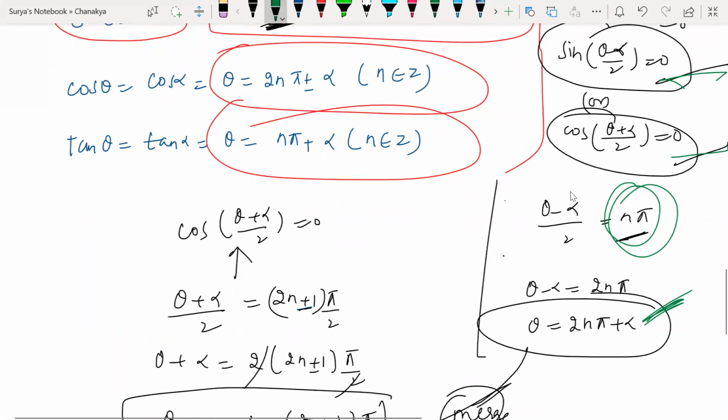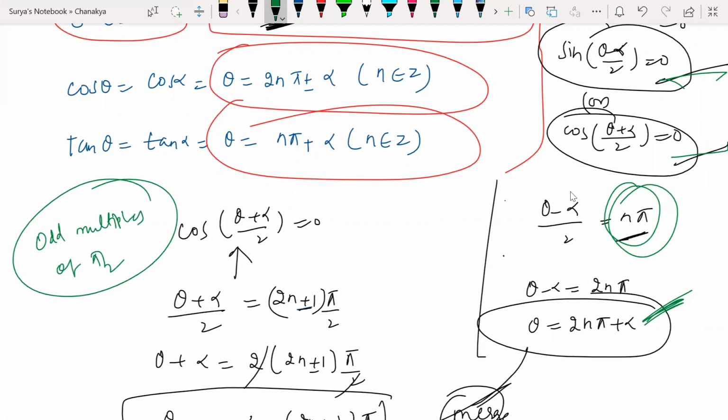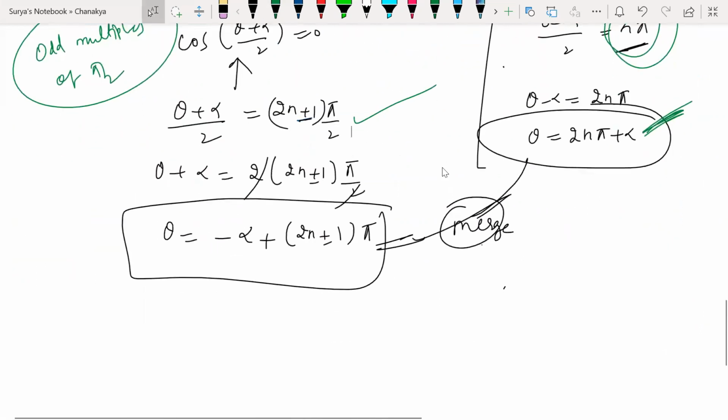Now in the cos function, when is 0 going to be possible? Odd multiples of pi by 2, guys, which means 2n plus 1, or 2n minus 1, times pi by 2. So odd multiples of pi by 2 always give me what? 0 in the cos function. So like that I calculated theta here.